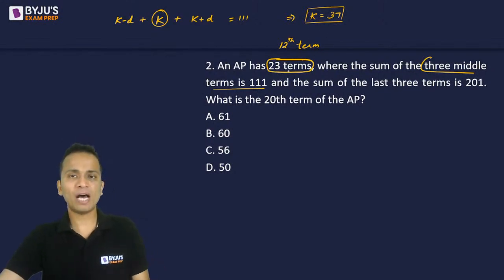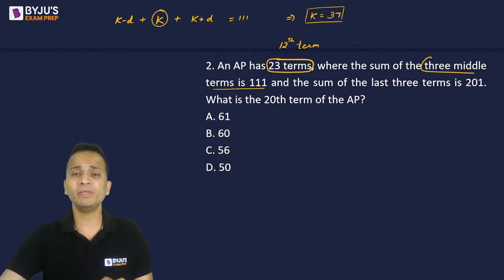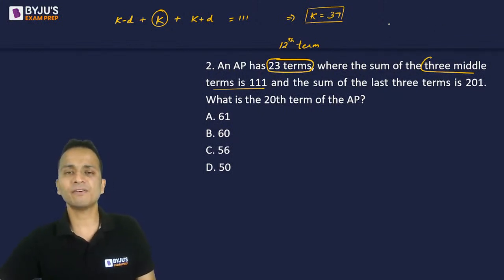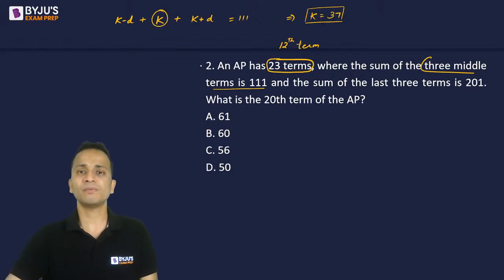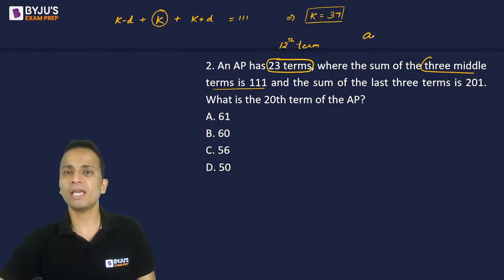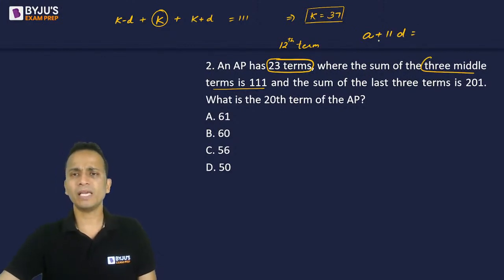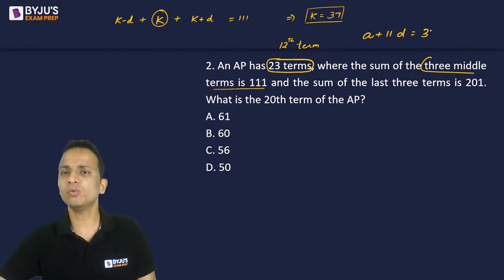If A is the first term and D is the common difference, then you can write that A plus 11D, that is the 12th term, is equal to 37.